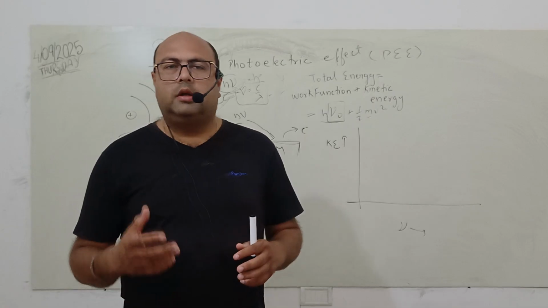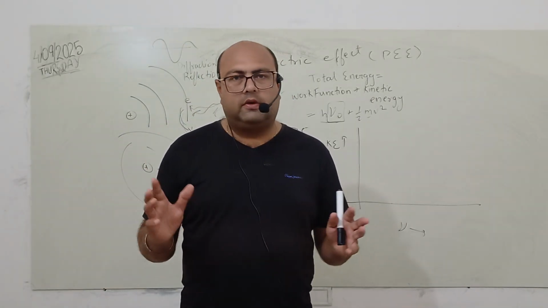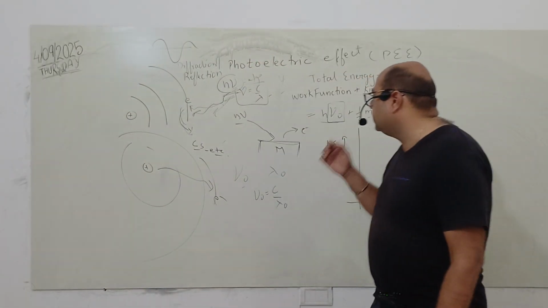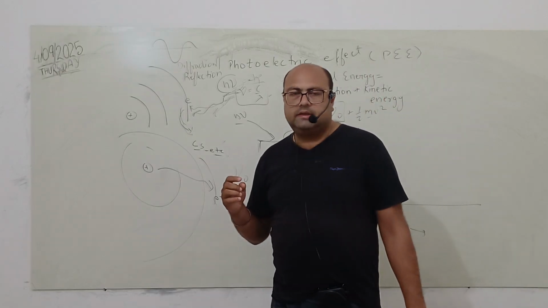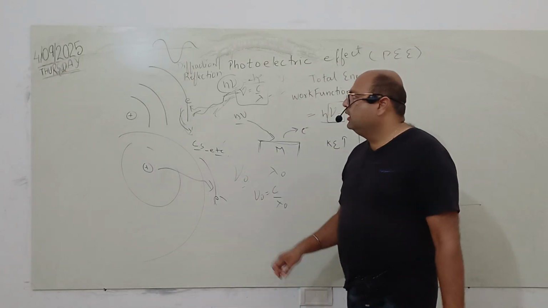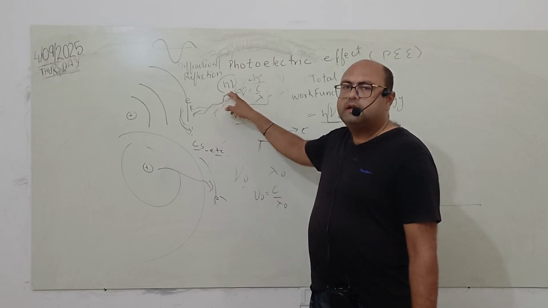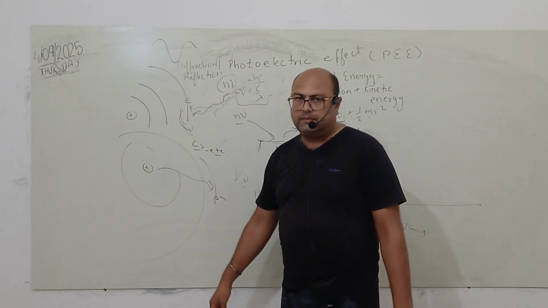You will say no, because if the threshold is not crossed, no electron will come out of the atom. That is for sure. There is a threshold after which only the electron will come out, because the magnitude of energy in h nu is determined by the threshold frequency. h is a constant, and that should be sufficient to take out the electron.